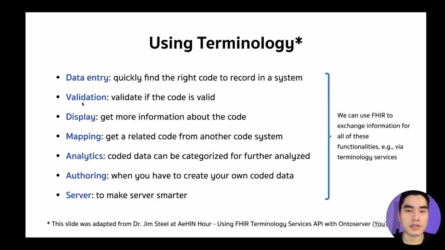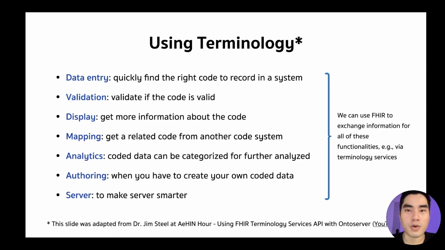The second use is validation, to validate whether the code you have is correct or not. The third one is display. Let's say you have a code and you want more information about that code. So you ask the server, what is this code about? And what is the relationship with other codes? Mapping: you have a code from this particular system. What is the code in another system? So you ask the server, what is the code in the other system?